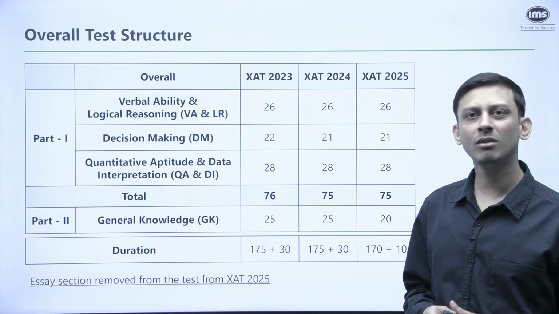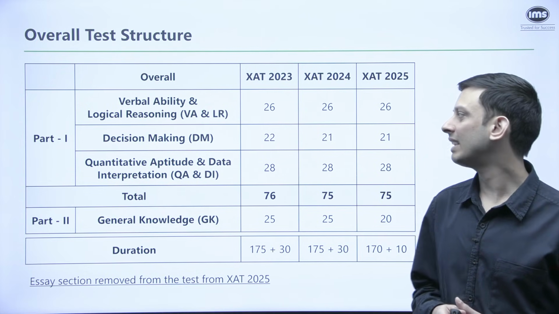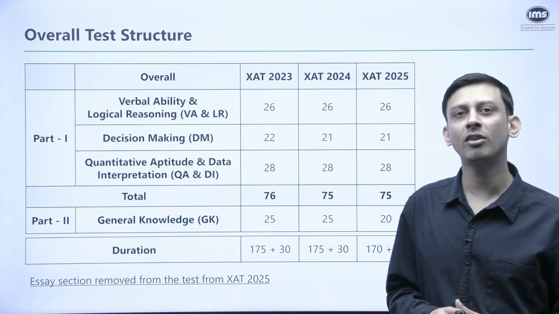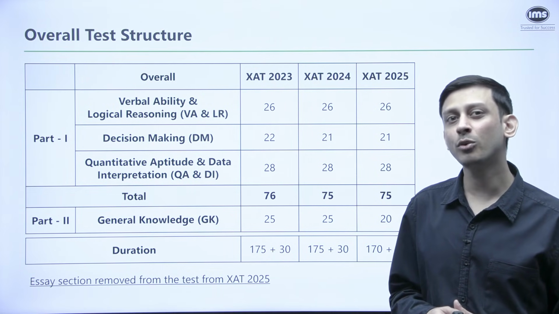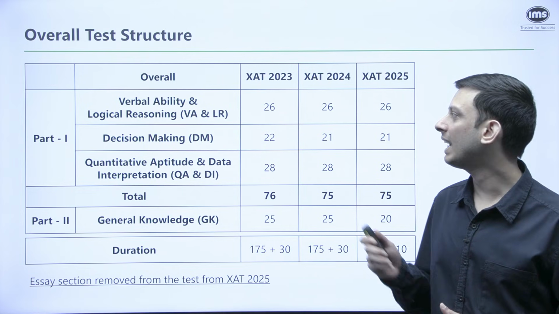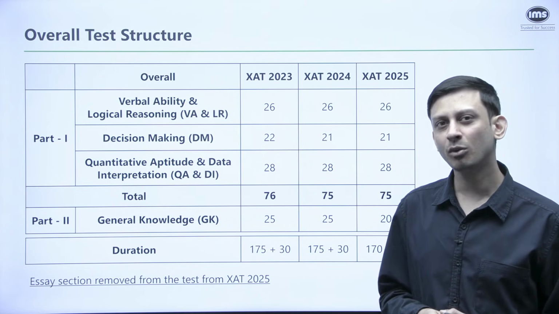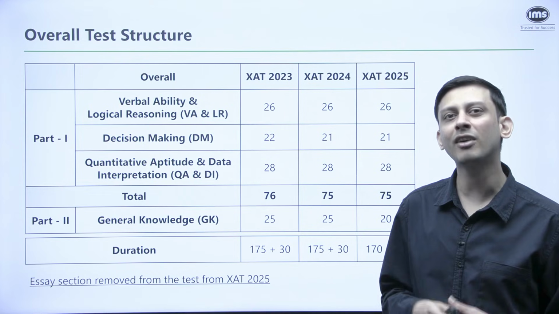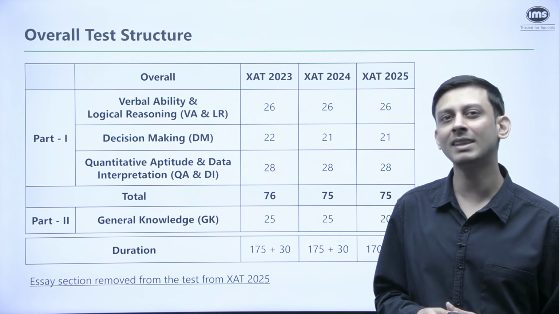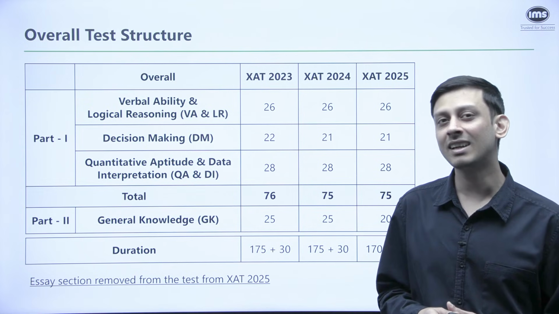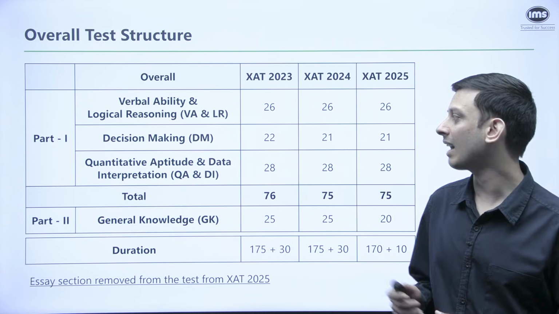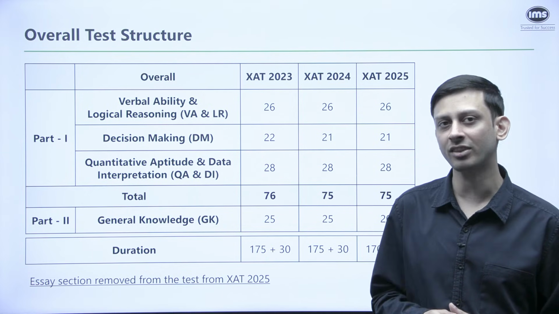So if we look at the overall test structure, clearly we can see that the highest number of questions is from QADI. So QADI, of course, you should target to make strong, because you can potentially attempt a good number of questions from this section. After that, VALR has the most number of questions. So these are the two sections that you should be prioritizing to make strong. And of course, decision making also we'll talk about a little bit, but that is a somewhat challenging section, difficult to get a good accuracy there. So to maximize your overall score, you should be targeting especially the QADI section.